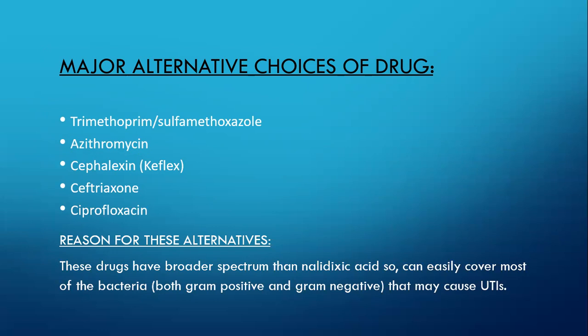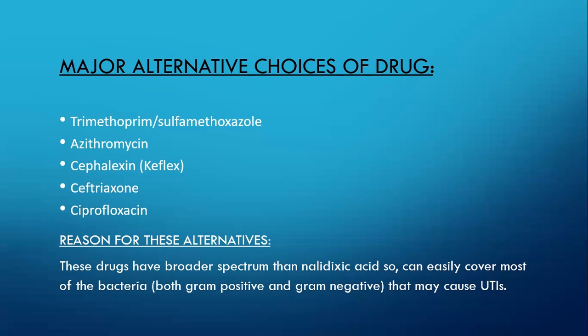More choices that we have are azithromycin, cephalexin, by the name of Keflex, ceftriaxone, ciprofloxacin, and levofloxacin. Cipro and Levo are the second generation fluoroquinolones. So these drugs can be given in place of nalidixic acid. Why?